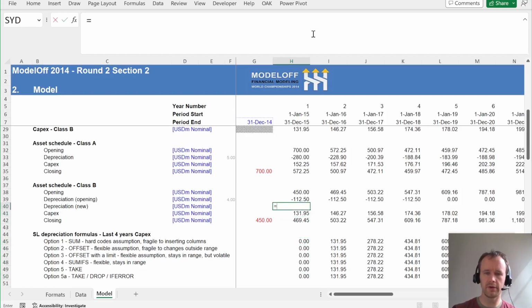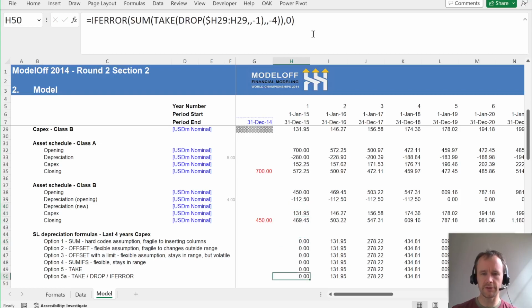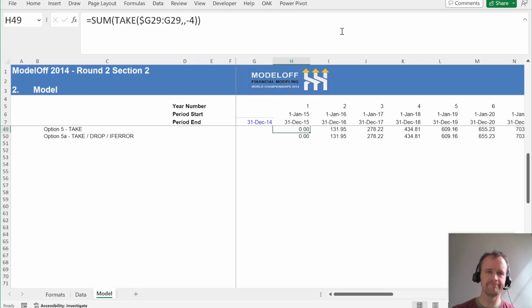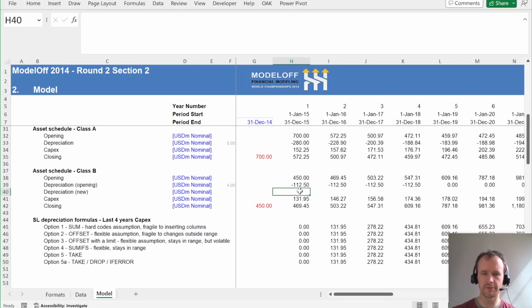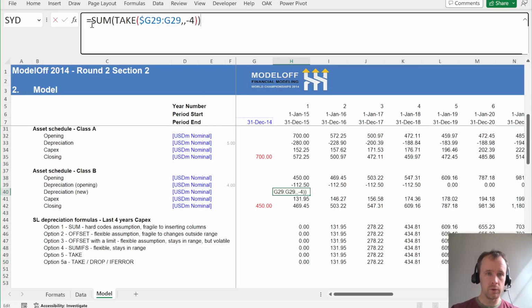I'm going to take one of these at random. Let's use TAKE because I like it. I'll use the one that doesn't refer outside. Kind of torn on which of these I prefer. This one refers outside the range, but only to one cell, and it's a much simpler formula than this one. So I'll use this one. Whew. That was a long detour.